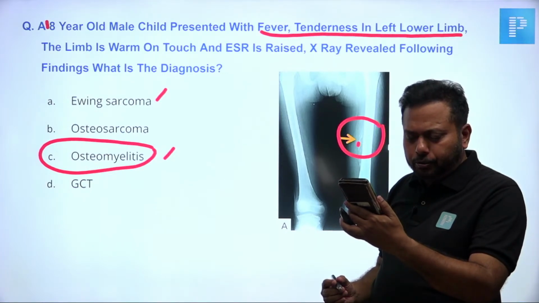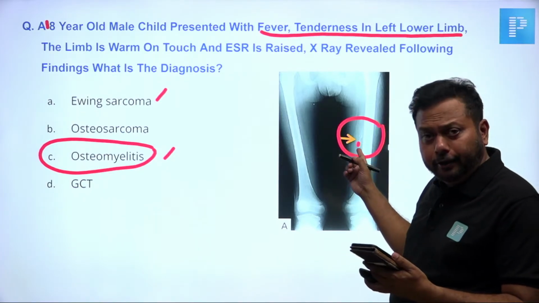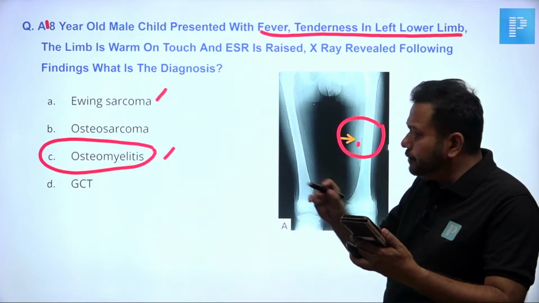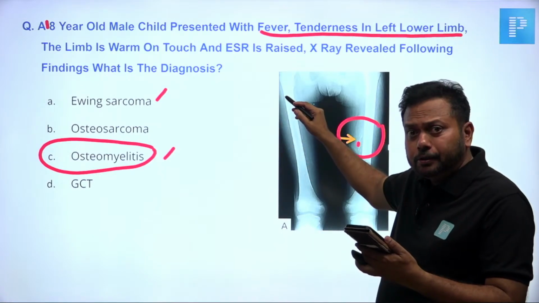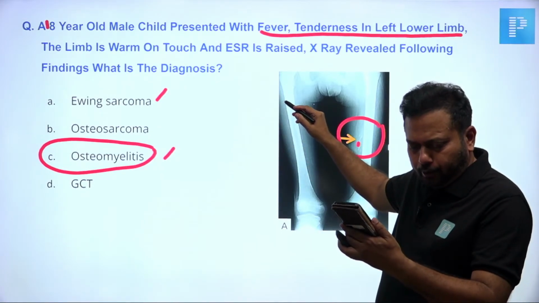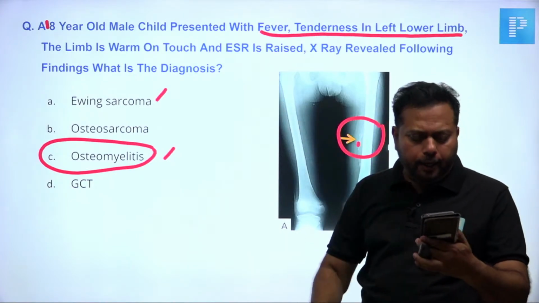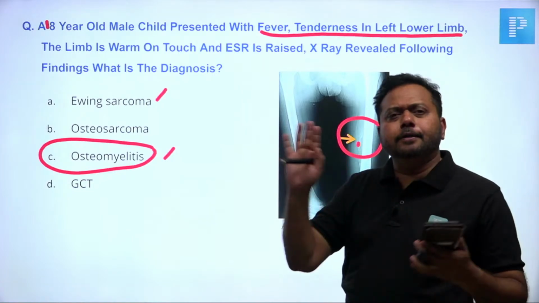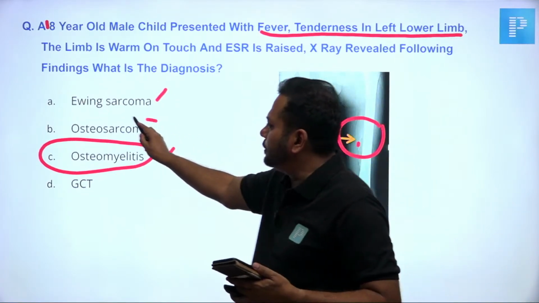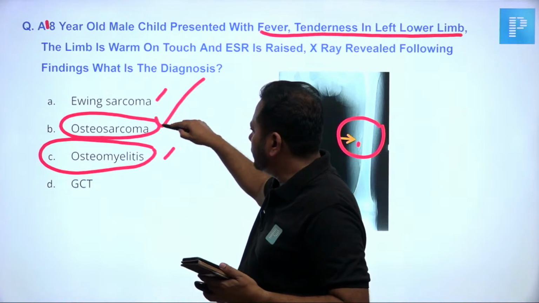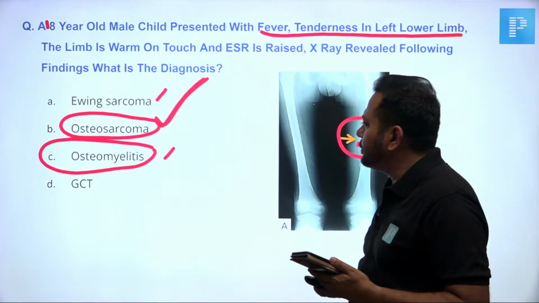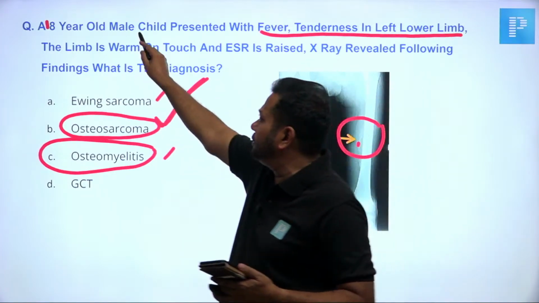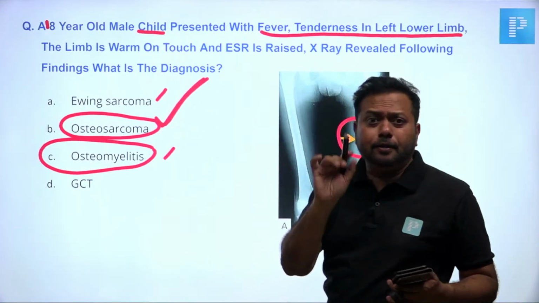If it is a classical sun-ray appearance, then the answer should be osteogenic sarcoma. Sun-ray appearance is clear, and with age 18 years, it's okay. Then they should not use the word child. I don't know why, as 18 years is not a child.